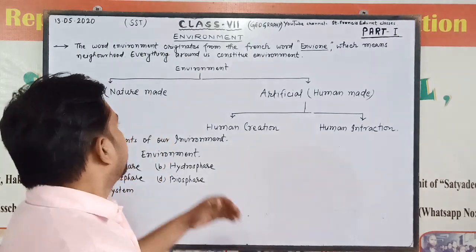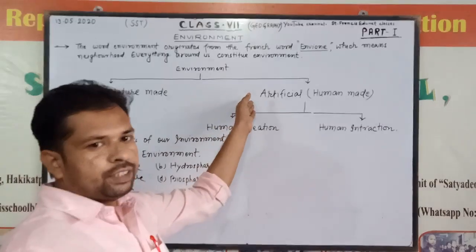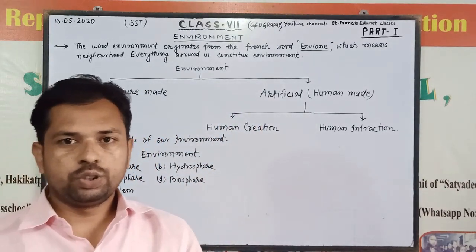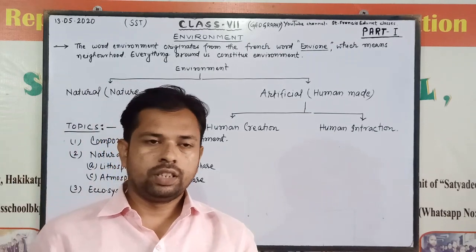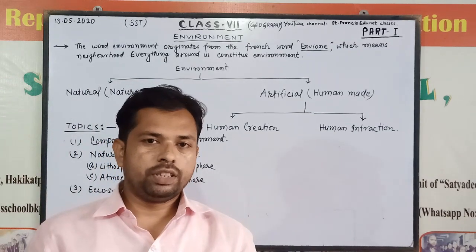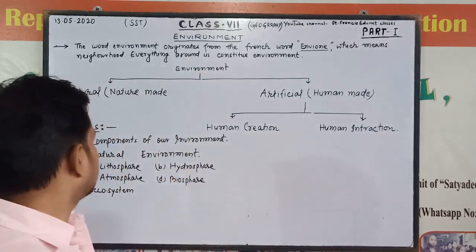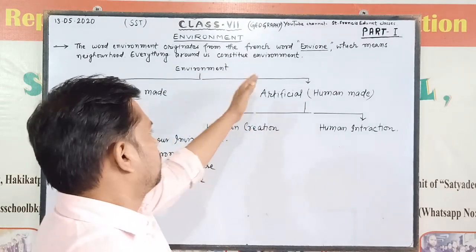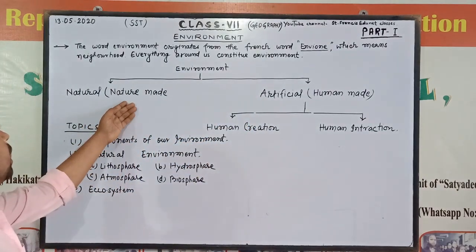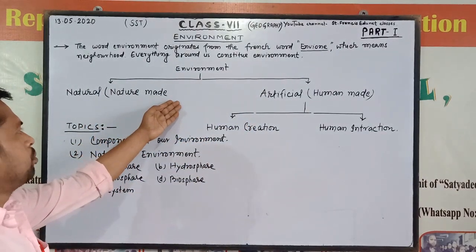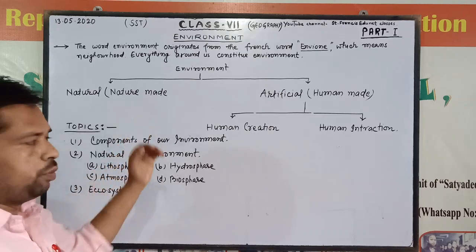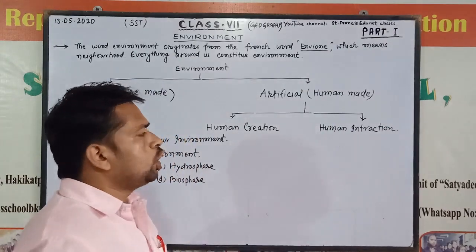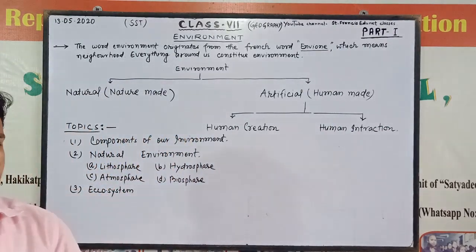It could be natural or artificial. There are two types of environment. The first one is natural environment, and the second one is artificial environment. Natural environment is made by nature, and artificial environment is human made.